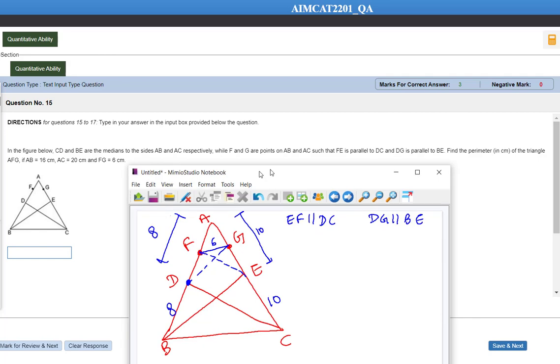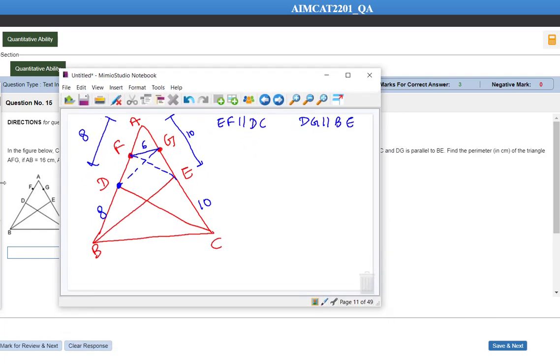Okay everyone, so first of all we need to use the basic proportionality theorem here. We know EF is parallel to DC. So in triangle ADC, can I say AE divided by EC is equal to AF divided by FD, that is equal to 1 by 1. So F is a midpoint, so from this we can say AF is equal to 4.